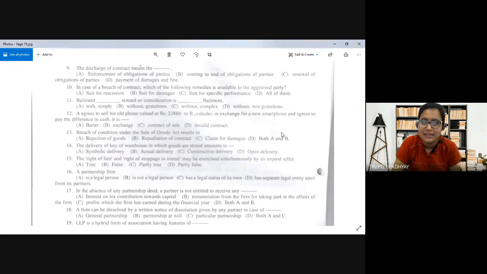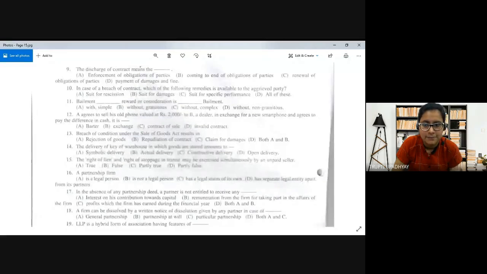But option D is not all of these, meaning not A, B, C, but both A and B. So we'll pick which one? Option B is correct. A and B. Fine.